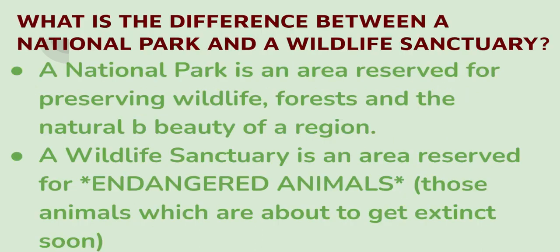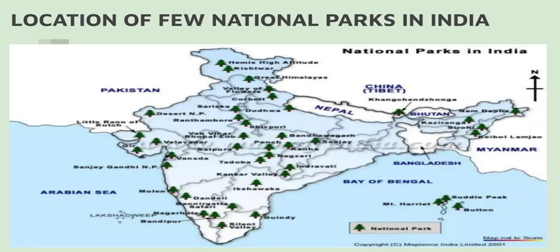all over India. Now, a question arises: what is the difference between a national park and a wildlife sanctuary? A national park is an area reserved for preserving wildlife, forest, and the natural beauty of a region. A wildlife sanctuary is an area reserved for endangered animals. Who were endangered animals? Those animals which are about to get extinct soon.